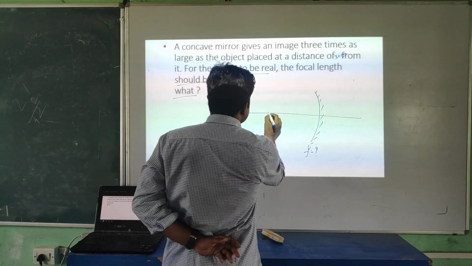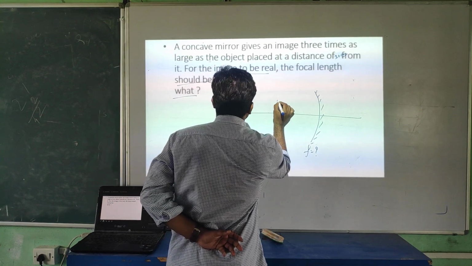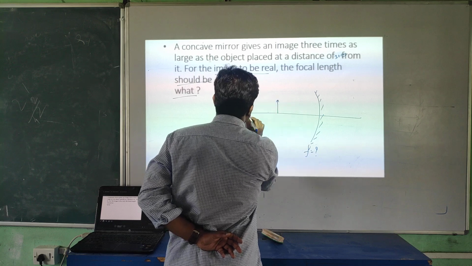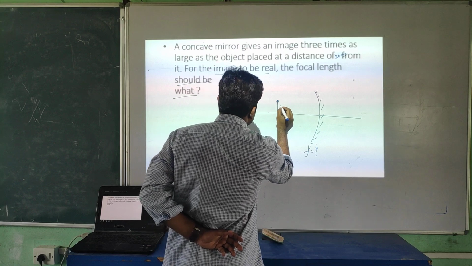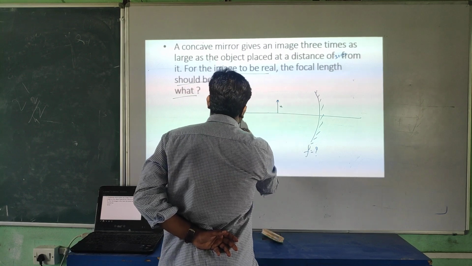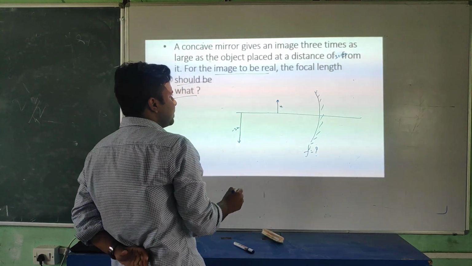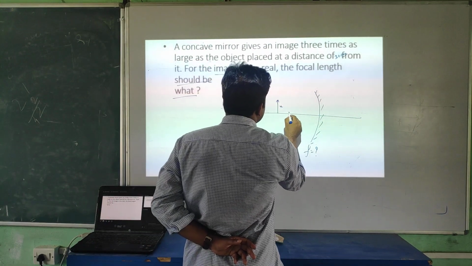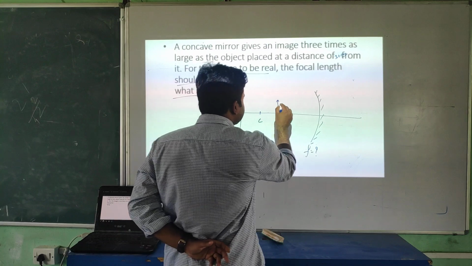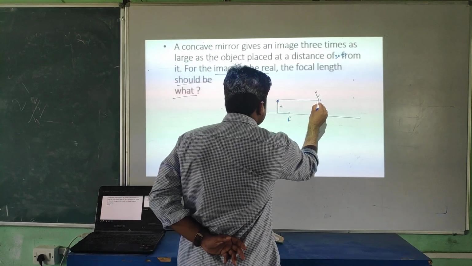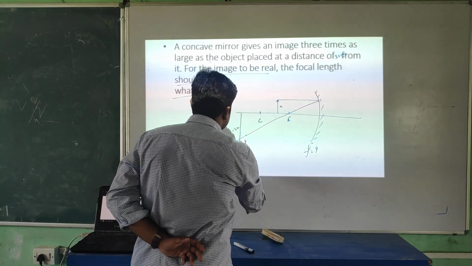Okay, one thing is given, student. If the object is placed at this point, the image is forming. That's real and 3 times. So I am assuming it's x. Then it's minus 3x, because a real image, when the real image forms, if the object is placed between the focus and center of curvature, in that case only you can say the ray coming parallel to the principal axis will pass through the focus.